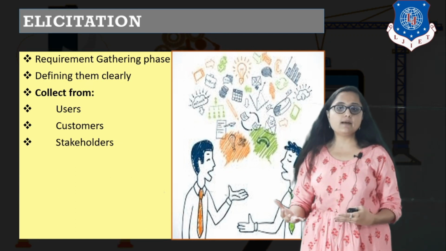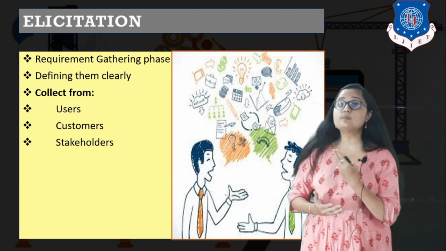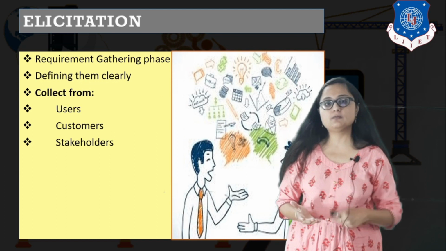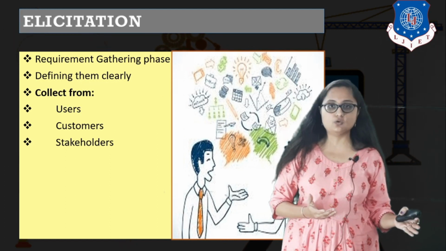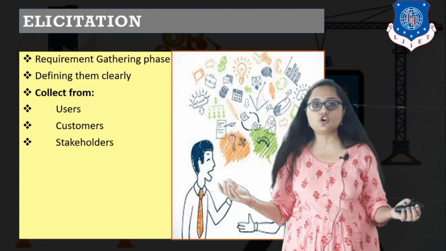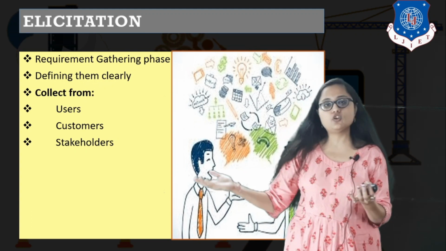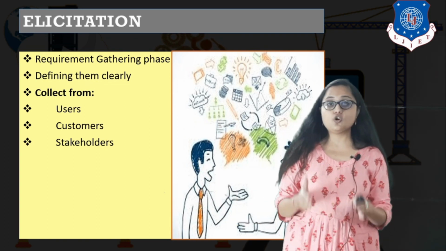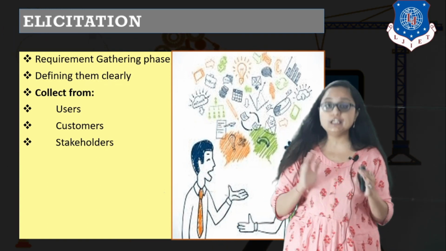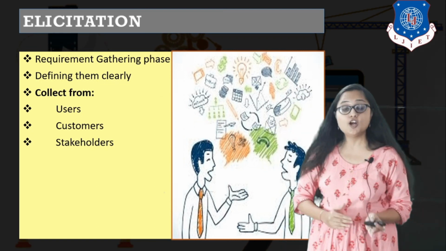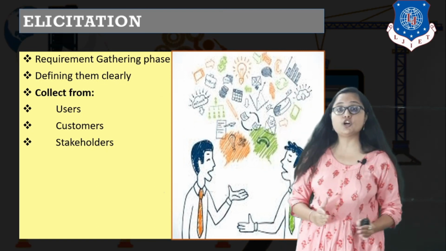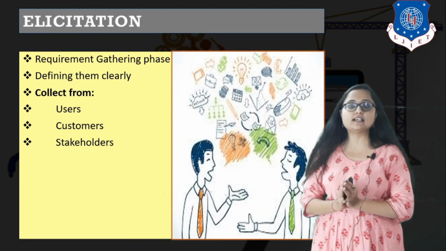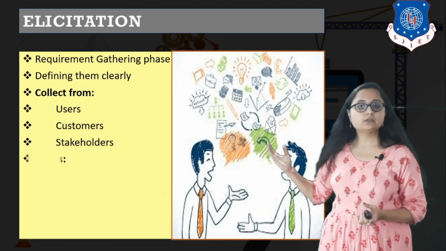So there may be some requirements which the customer and end user want to be accomplished, but which are not possible from the viewpoint of another stakeholder. Let's say developers are telling us that they are not comfortable developing this particular requirement, or that it may cost more. So you have to also take their viewpoint into consideration in the elicitation phase, so that when you get the work product of elicitation, the requirements of the elicitation phase, there are no conflicts, right?